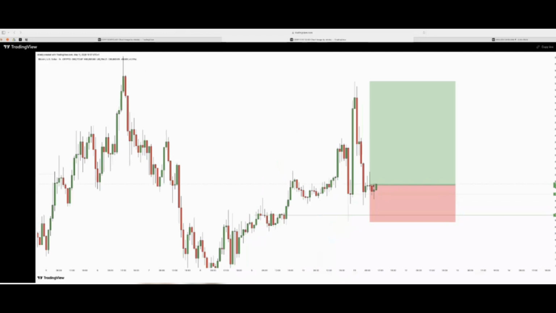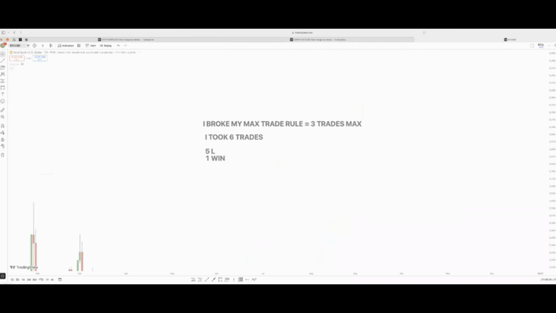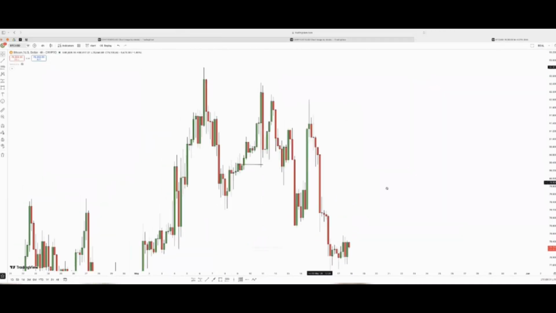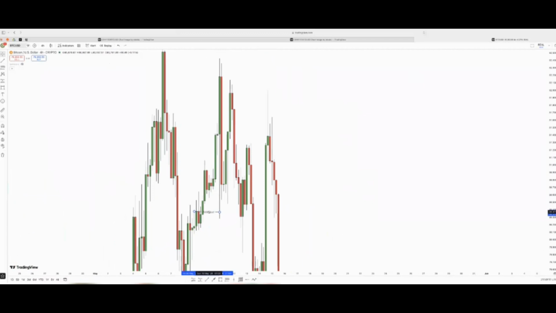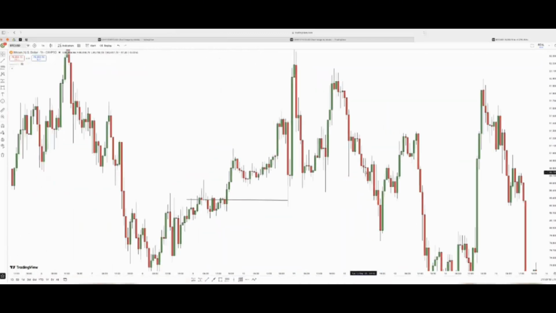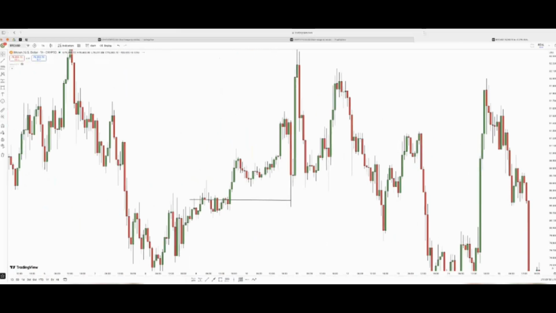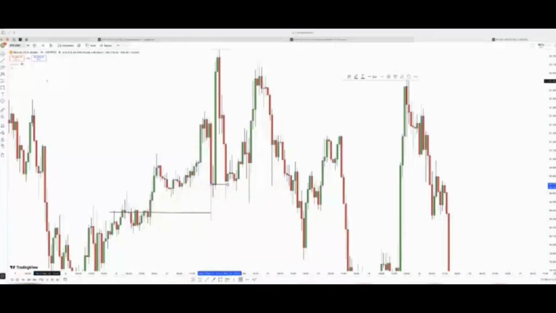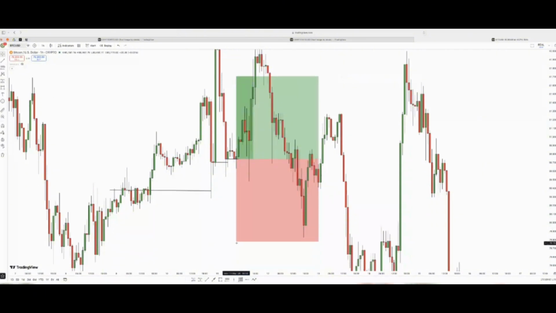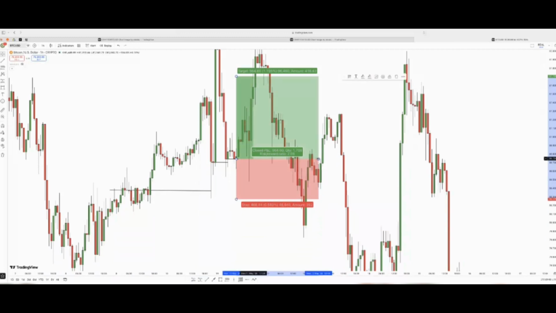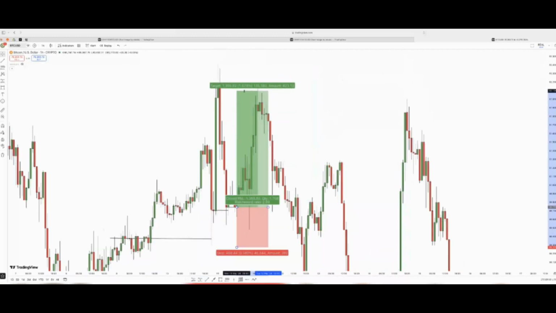All right. It seems I entered pretty late here because I'm supposed to enter at this formation. Let's go to BTC USD so you can spot the trade. So this was the rejection I got, from this breaker block level, and on the 1 hour, you can see this rejection from this new support level, and also a formation of a new level. So I was supposed to enter this buy at this point, and set my stop loss a little bit at this low, and target my next obstacle.